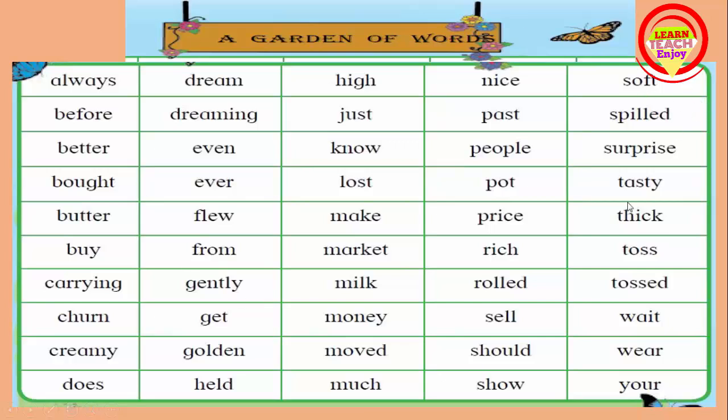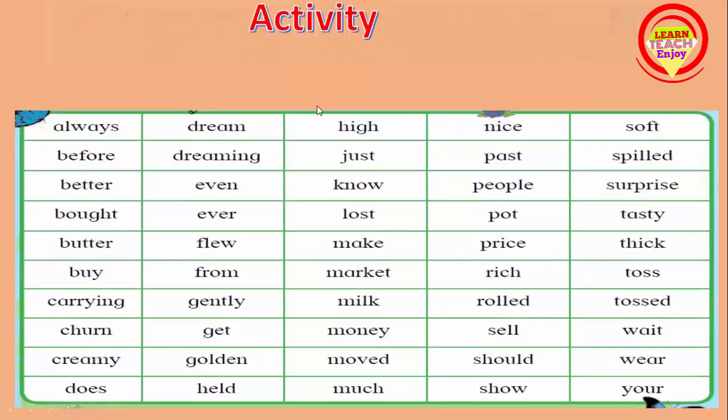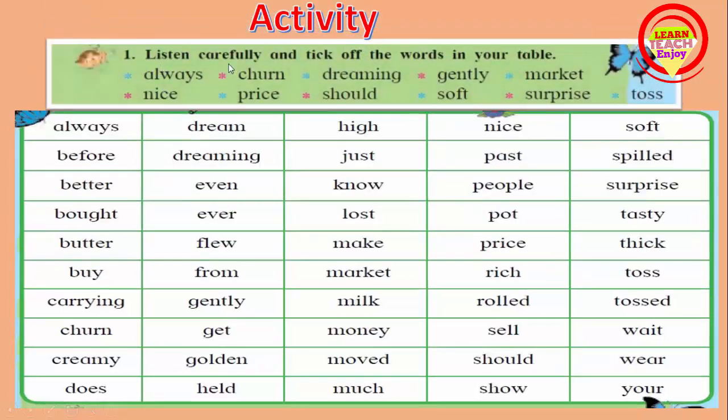Now we see the activities on these words. Let's see. The first activity is given. Listen carefully and tick off the words in your table. There are some words given: always, churn, dreaming, gently, market, nice, prize, should, soft, surprise, and toss. And we should tick all these words here. Let's see one by one.